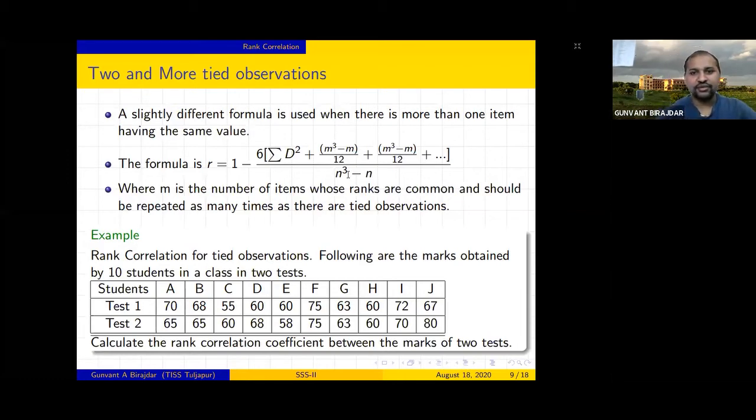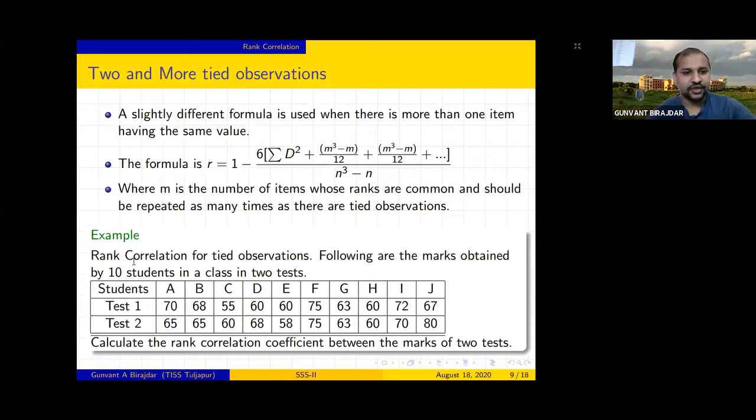And again here same, n cube minus n is nothing but your number of observations. It is already written here where m is the number of items whose ranks are common, right? Whose ranks are common. Now let us move on, we'll see one example based on this.